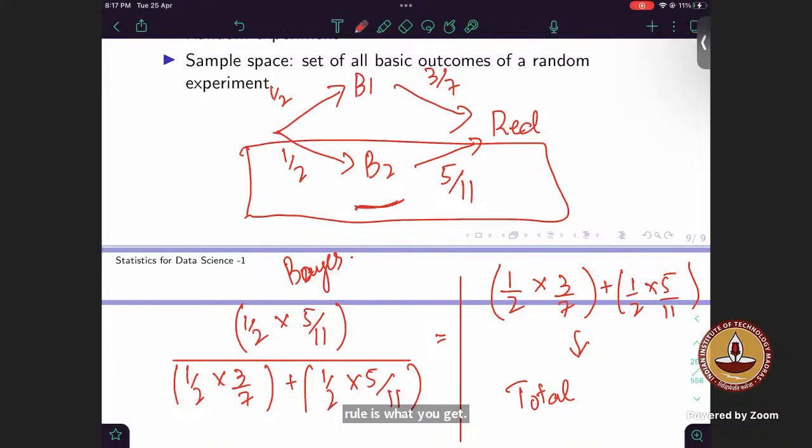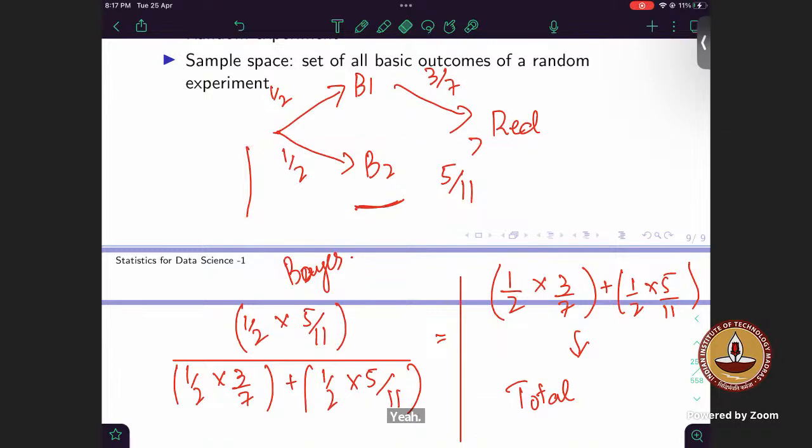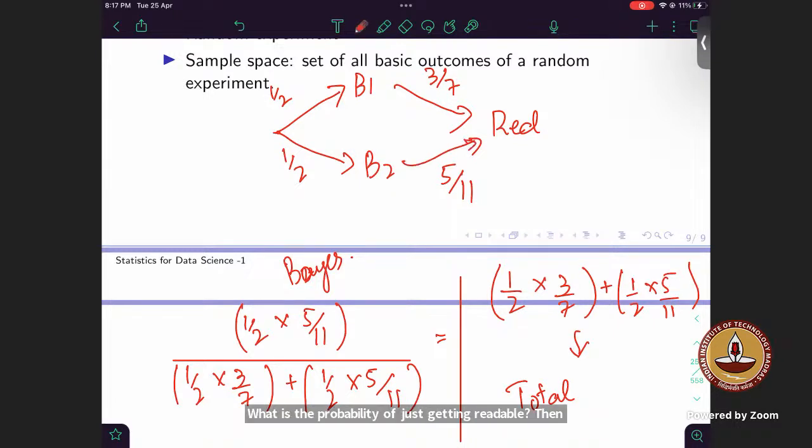If the conditions are specified that the ball came from bag 2, then we should go through Bayes rule. If you are given, what is the probability of just getting a red ball, then total probability is good.